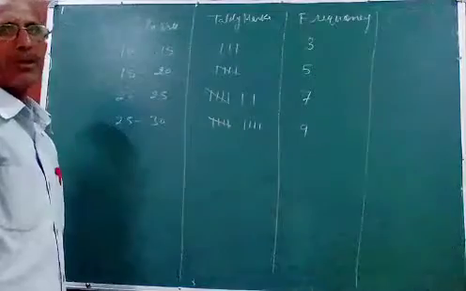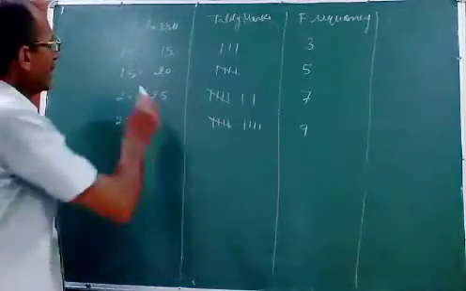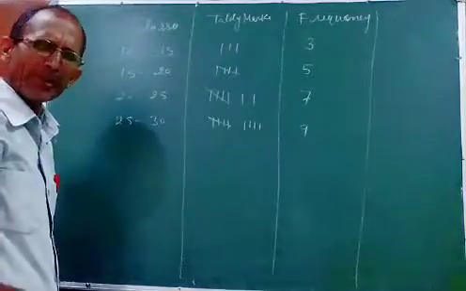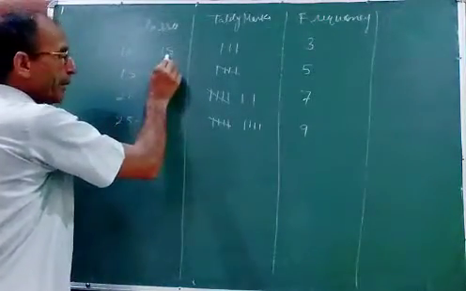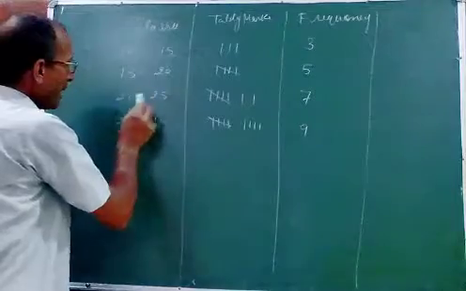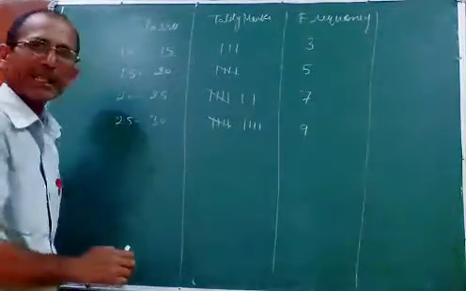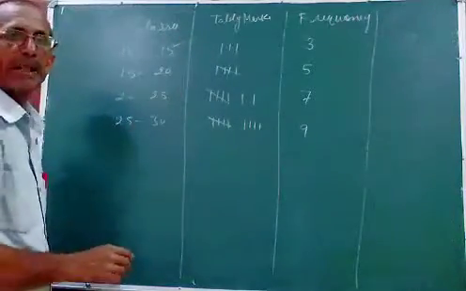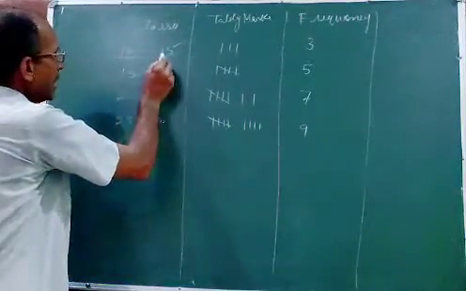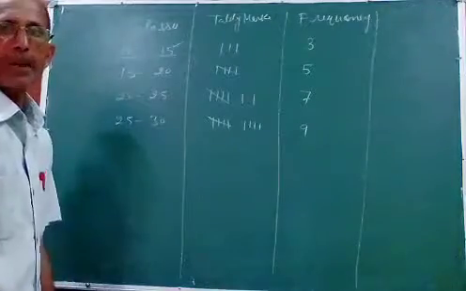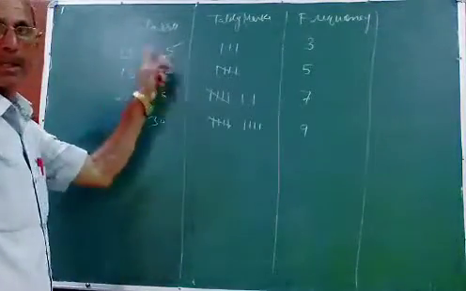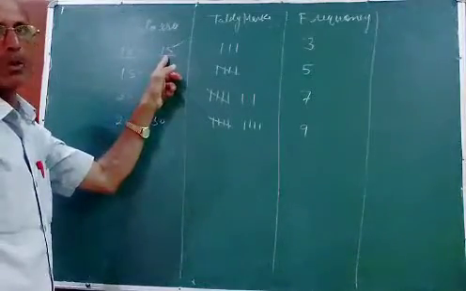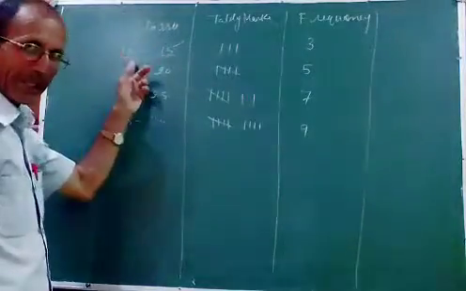Which thing do you have to memorize here? These are continuous classes. Continuous means 10 to 15, 15 to 20, 20 to 25, 25 to 30. Here 15 will not be included. 10 is the lower limit and 15 is the upper limit. It means 10 will be included.